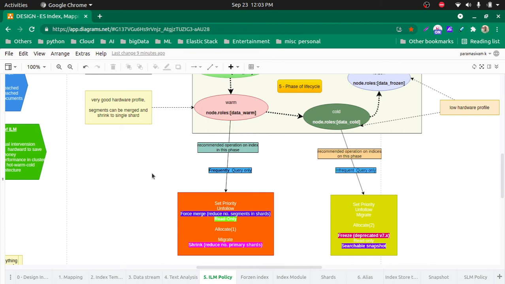Since the phase definition is cached, if you do any update on the policy, it will definitely update for the next phase. But for the current phase, since it's working with a cached version of the policy, it may update, it may not update. If it does not update, it will continue the current definition. The next phase will take the updated policy.